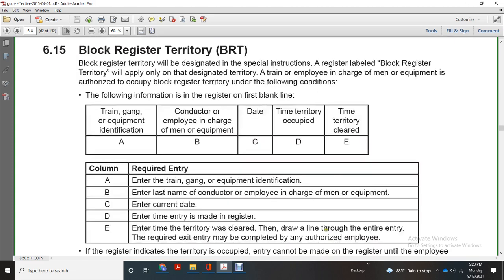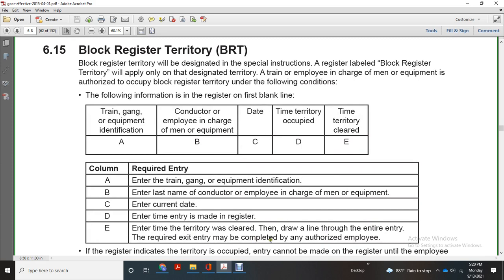D. Territory cleared. E. A. Enter the train and the gang equipment identification. B. Enter the last name of the conductor or employee in charge of the men of the train. C. Enter the date. And D. Enter the time the entry was made in the register. E. Enter the time the territory was cleared, then draw a line through the entire entry.